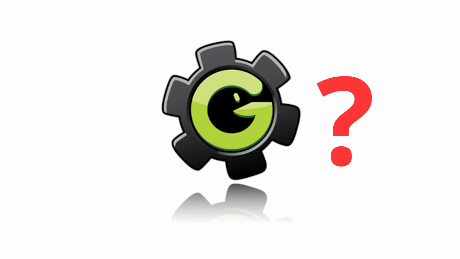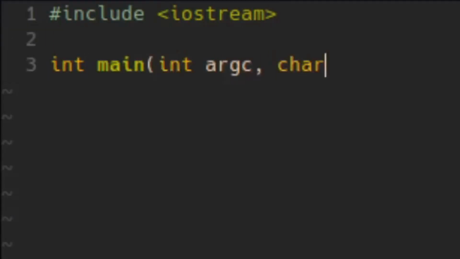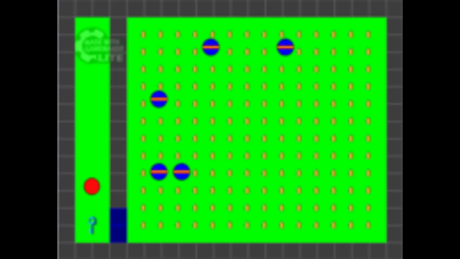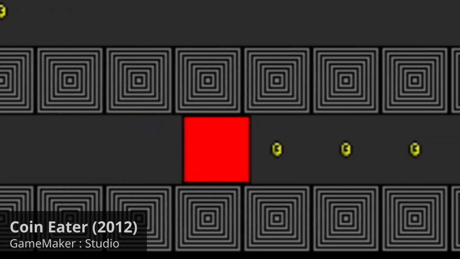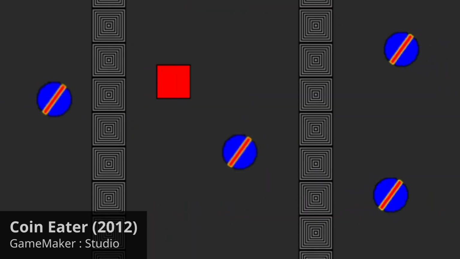In 2012, I was a high school freshman, and some guy was like, "Do you know what GameMaker is?" He told me it was software to make games, and you didn't even need programming experience. He came to my house, showed me how it worked, and then I started working on my first game. My first game is called Coin Eater, and it's a game about collecting coins to finish levels.